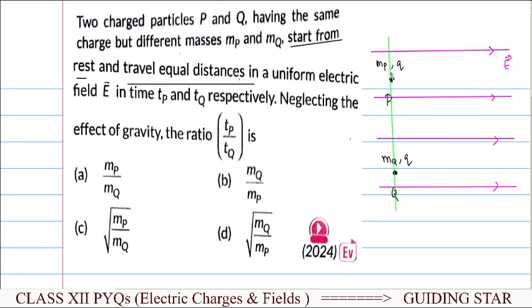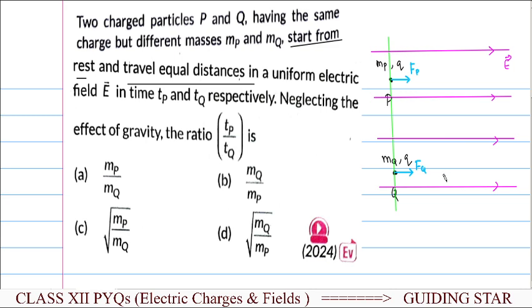They will experience some force along the direction of the field itself. As these are considered positive charged particles, the force will be towards the right. Let the force be F.